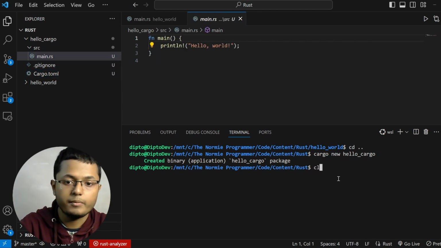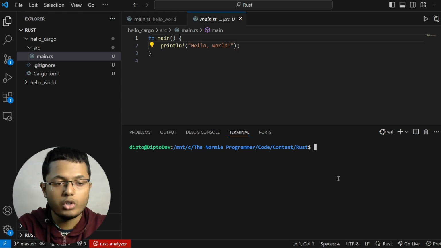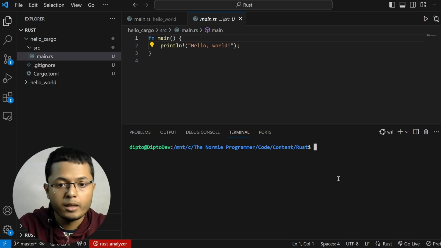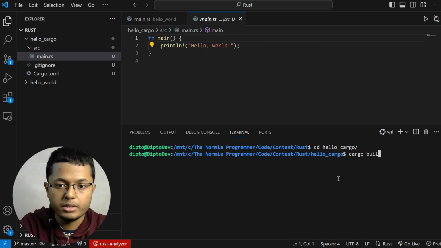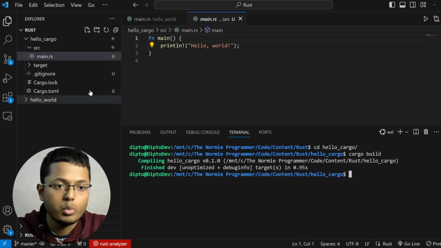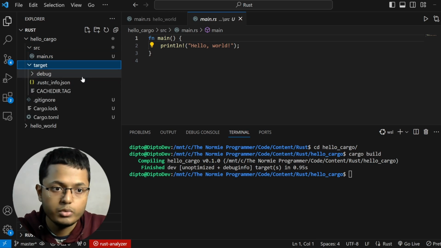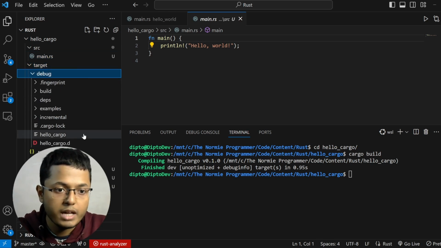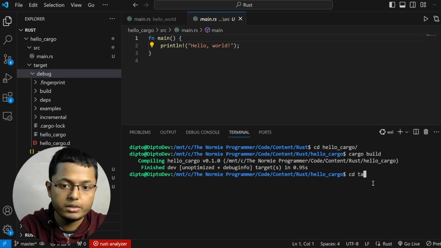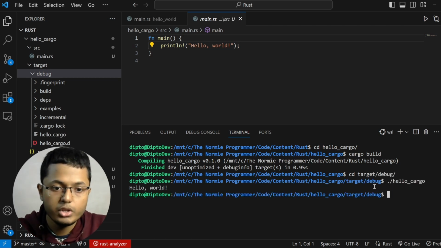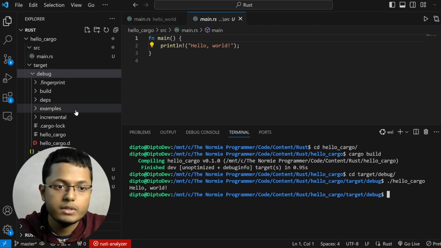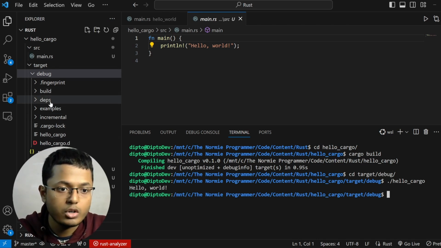So here is another hello world. Now what can we do for this main.rs is the question. So we will get inside the hello cargo first. And inside, what we can do is cargo build. Now you will see one directory called target. And inside target, we have a debug. And inside the debug, we have something called hello cargo. And this is our executable. So we will get inside our target, then our debug. And now if we simply execute hello cargo, you can see hello world. And that means that our executable from the main.rs is sitting over here.